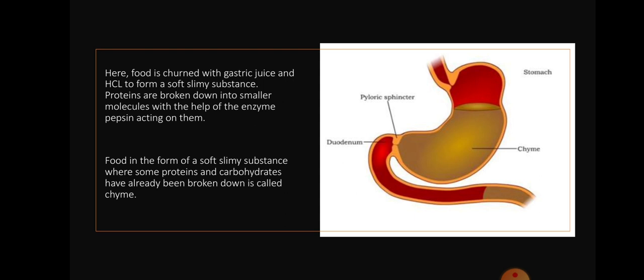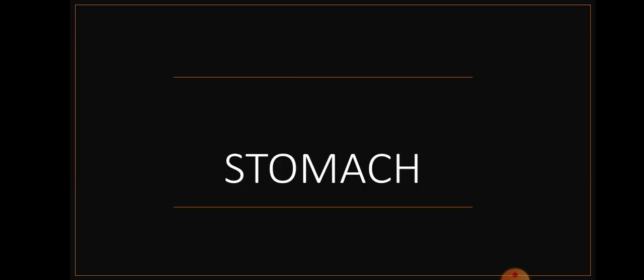How it passes to the small intestine and what happens in the small intestine, I will discuss with you in the next class. Today you understood what is alimentary canal, also known as digestive system, the flow chart, how the food travels from mouth, buccal cavity, pharynx, esophagus and stomach, and what is peristaltic movement.